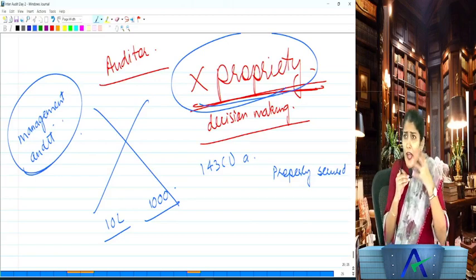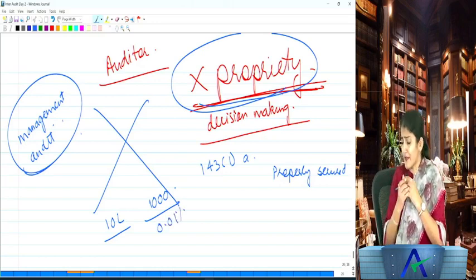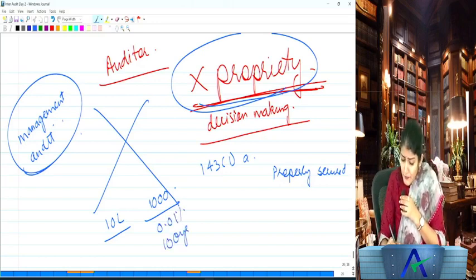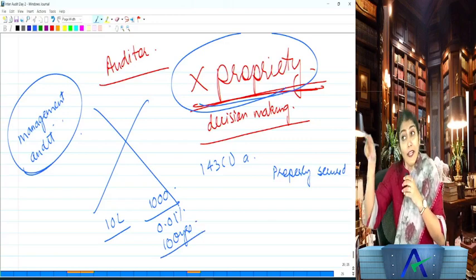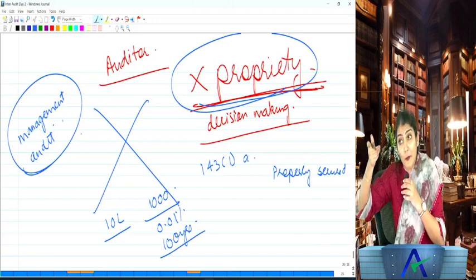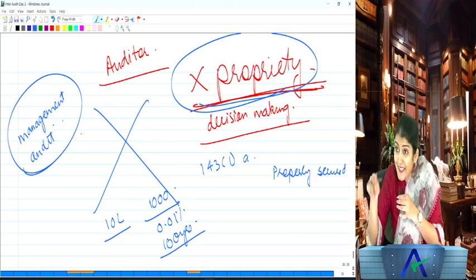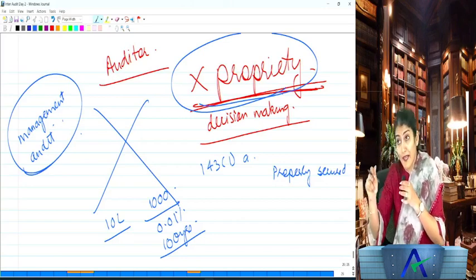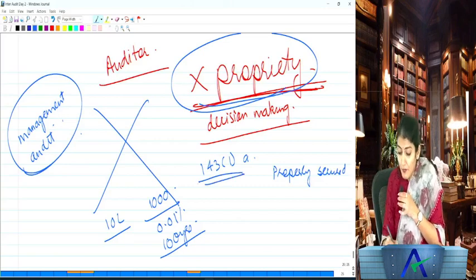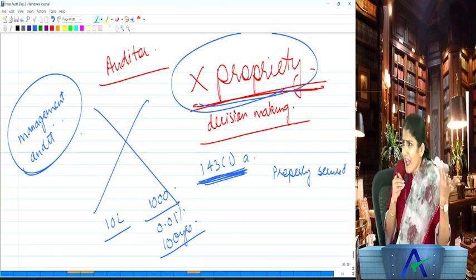So that means what I have to do? Let them give 1,000 security. Let them give 0.01% interest. Let the repayment schedule be 100 years. It doesn't matter to me as an auditor. So by default, does the auditor look into propriety? No. But wherever company law specifically tells you, okay, auditor, over here look into the matters of propriety, then the auditor is going to look into the matters of propriety. So by default, I have nothing to do.